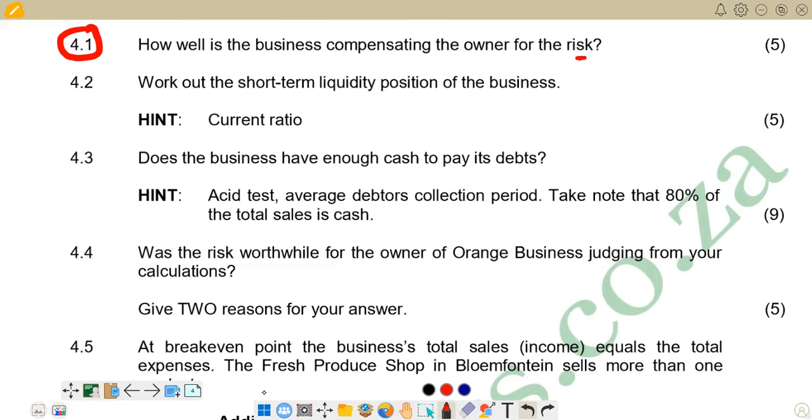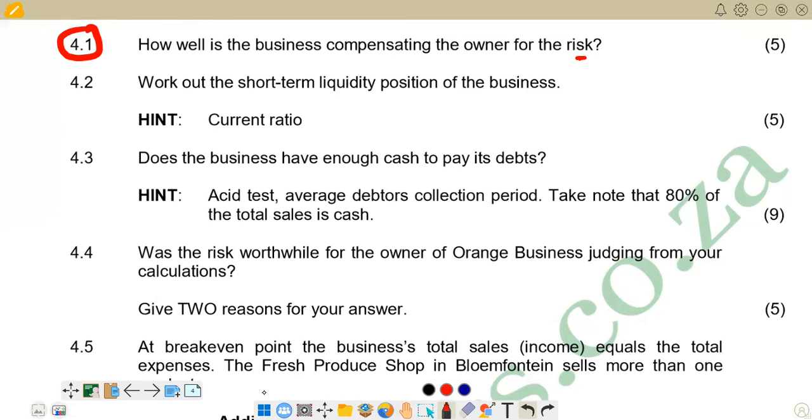Remember, when you're operating a business, it's either going to make a profit or make a loss. So the fact that you are not sure of what is going to happen, it's a risk that you are taking. So what is the compensation that the owner is going to get? That is the question. So there we are going to calculate the return on investment indicator.